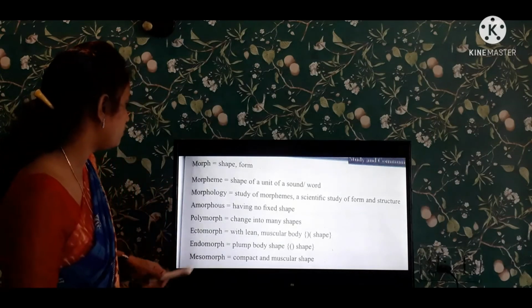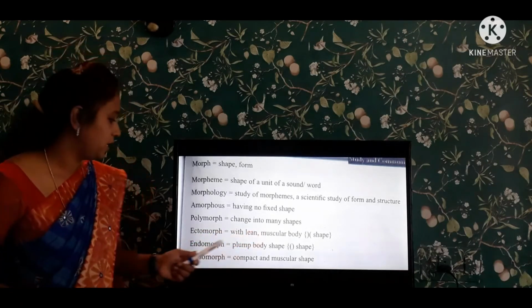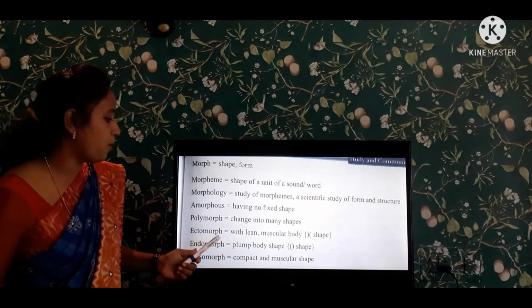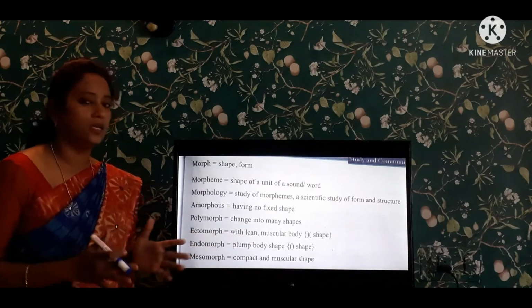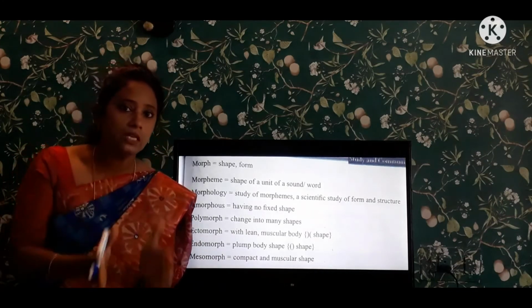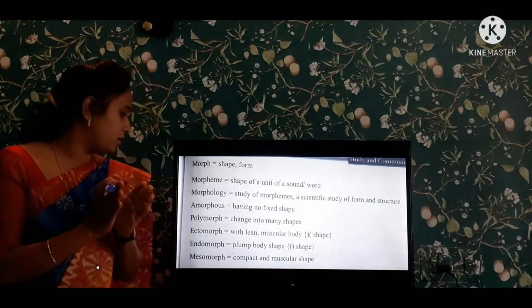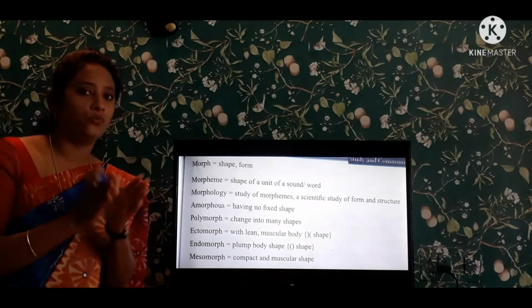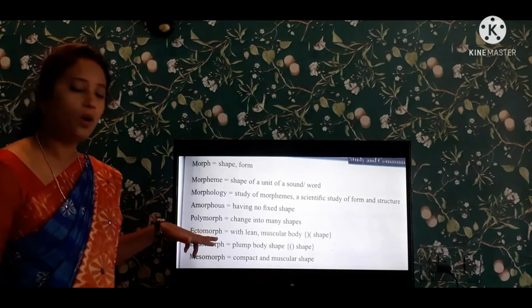Next one is polymorph, which means changes into many shapes. Next one is ectomorph. Ectomorph means a lean, muscular body. Some people are very thin, looking like a very thin personality. So a very thin personality is the example for this ectomorph.